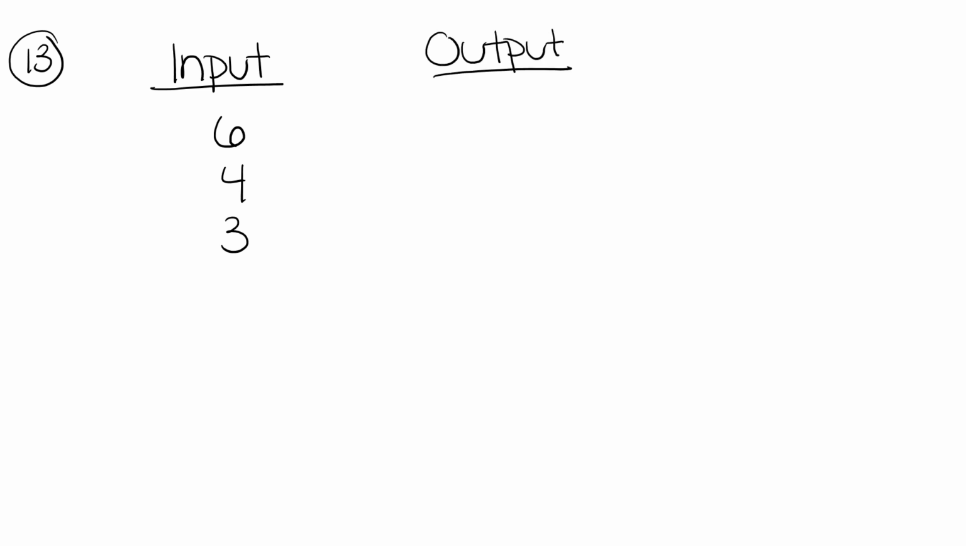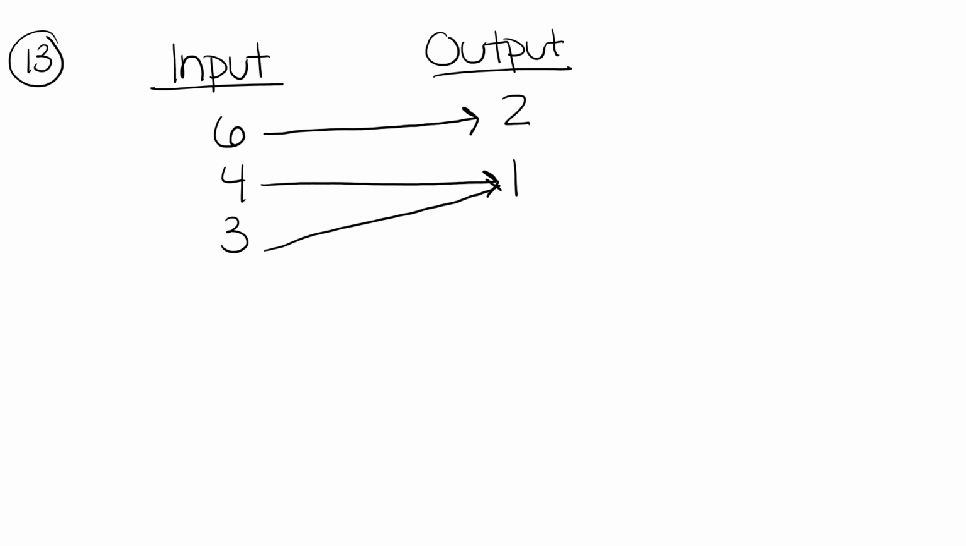For number 13, we have the input values for our map, which are 6, 4, and 3. We have our output values, which are 2 and 1. We can see that 6 is paired with 2, 4 is paired with 1, and 3 is also paired with 1. This is a function because each of the input values has only one answer.